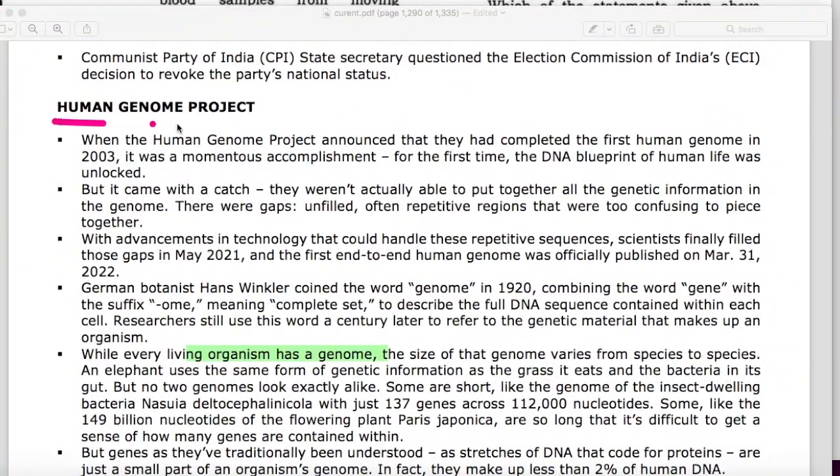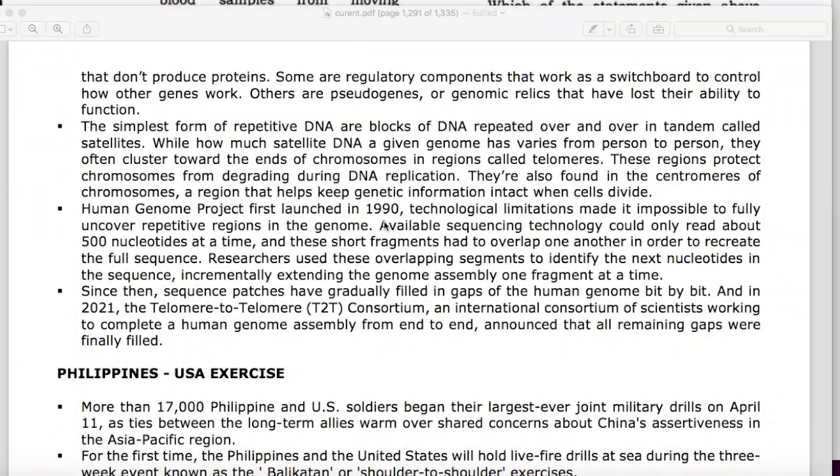There was a news on Human Genome Project. On page number 92 it is mentioned about the satellite DNA that the simplest form of repetitive DNA are the blocks of DNA repeated over and over in tandem called the satellites. While how much satellite DNA a given genome has varies from person to person, they often cluster towards the end of chromosomes in regions called telomeres. These regions protect chromosomes from degrading during DNA replication. They are also found in the centromeres of chromosomes, a region that helps keep genetic information intact when cells divide.